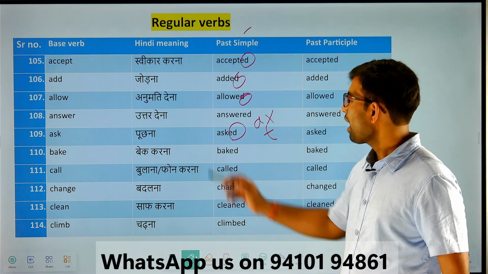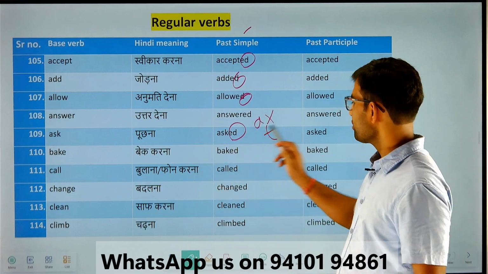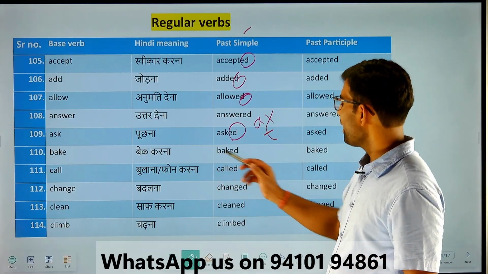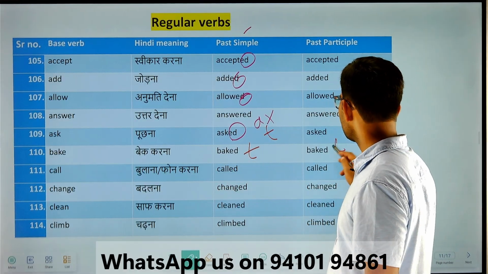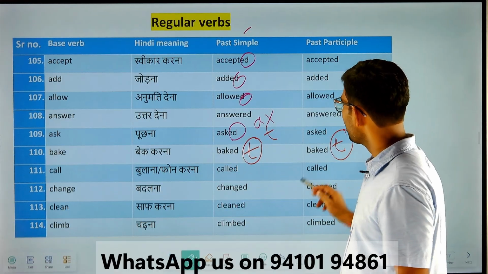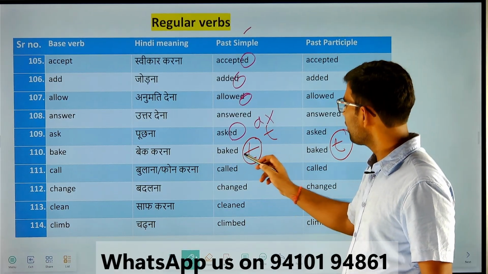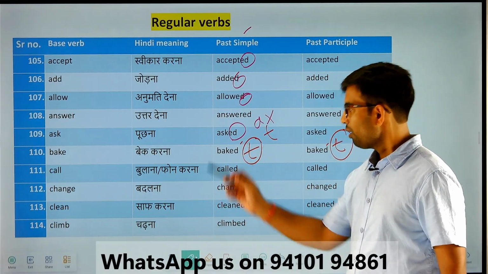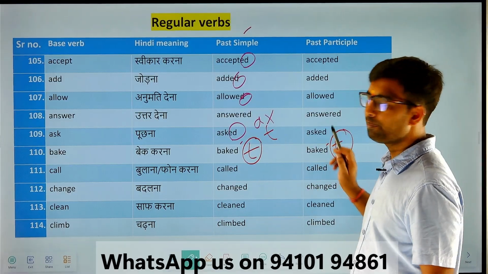Repeat after me. Ask, asked, asked. Good. Bake, baked, baked. So the sound will end with t, not d. Okay, not the d pronunciation. Okay, so repeat after me once more. Baked, baked, baked.